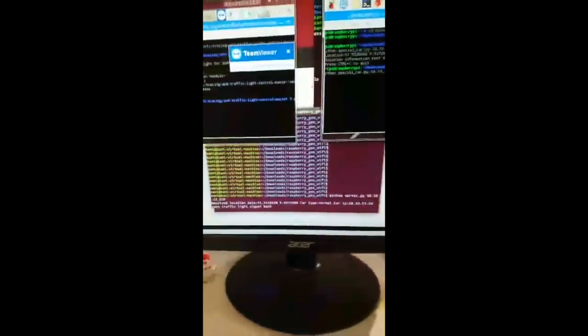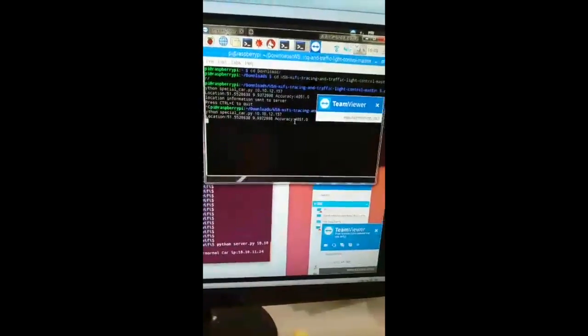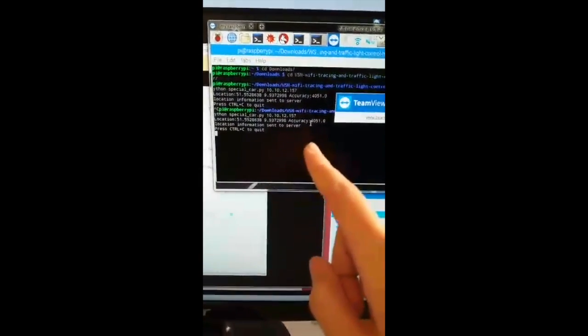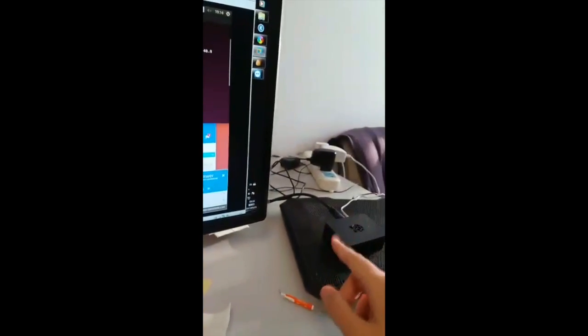So let's try another one. This is a special car, and the server is on, and our traffic light is on, so we don't need to move them. So we run it. Okay, we can see here it says the location is this, and the information is sent to the server. Then in the server, it's my virtual machine. We run this on one Raspberry Pi, so the location is the same.